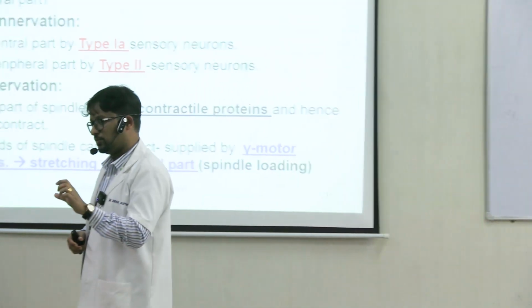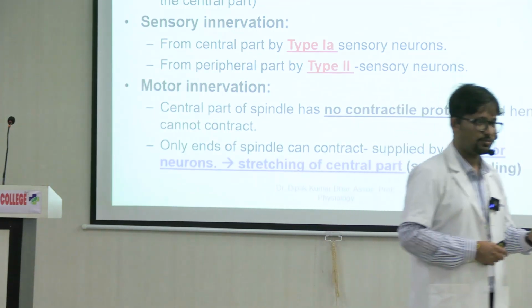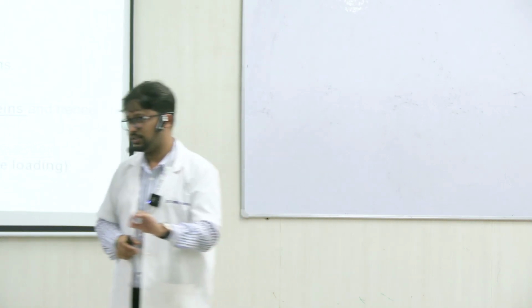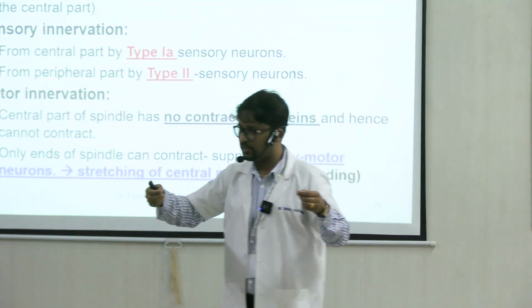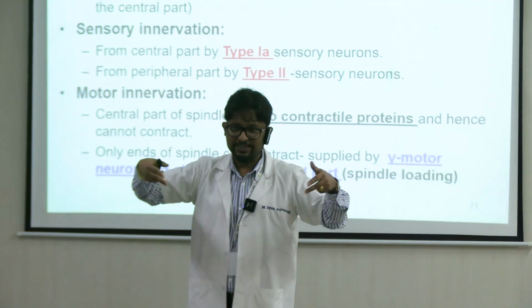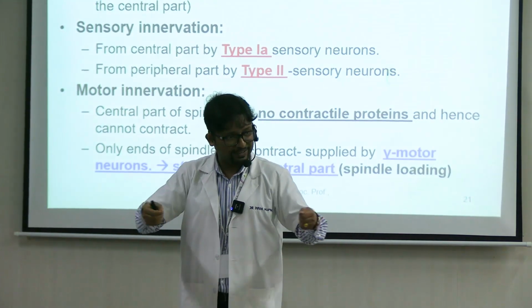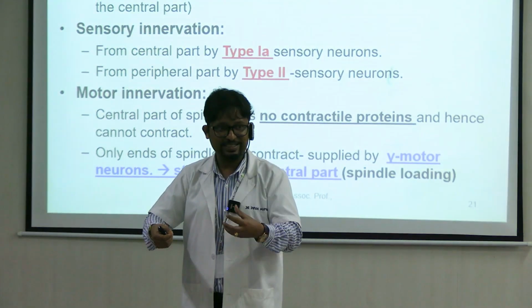So whenever a muscle fiber contracts, what happens to that? It becomes short, right? This is a rule. If you stimulate a muscle fiber, it will become short. So this is a muscle spindle. Imagine it to be a thread like this. Ends में there are some contractile proteins. So whenever it is being stimulated, the ends will contract. So when the end contracts, what happens? बीच में जो sensory endings है, what will they detect?